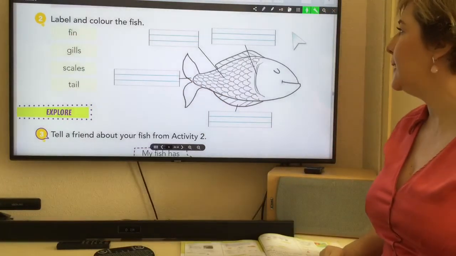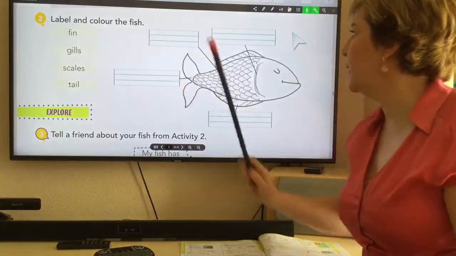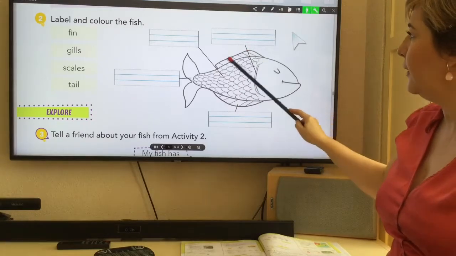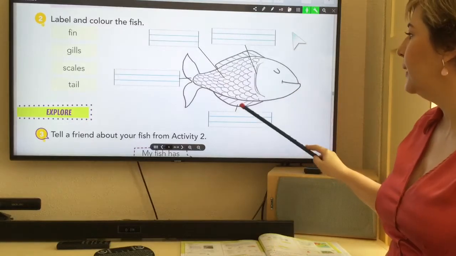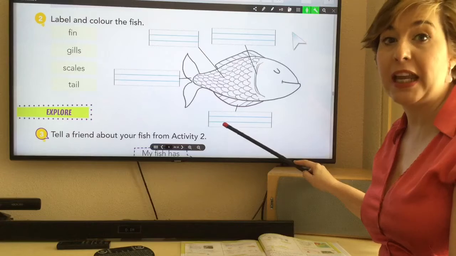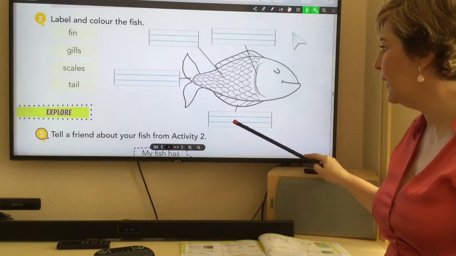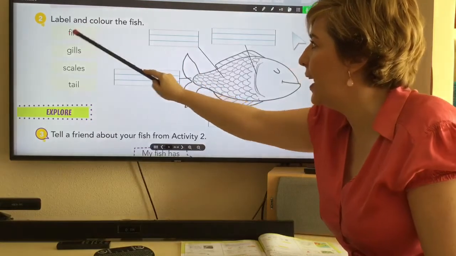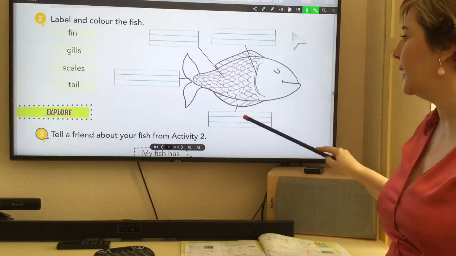Okay, let's go to the first one. Fin. Where are the fins? Well, the fins are here, but we don't have a line. And here where we have a line. So here we write fin. F-I-N. Fin. Here.